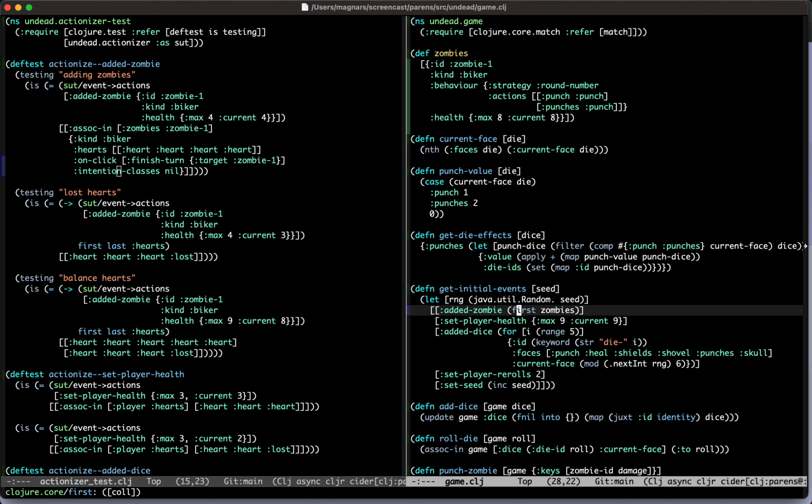But the total game state, the round number in this case, will determine what the zombie is preparing to do this turn. There is no round number. That's true. Let's start there. We can start there. Should we set the start number in a round number? Yeah. Okay.